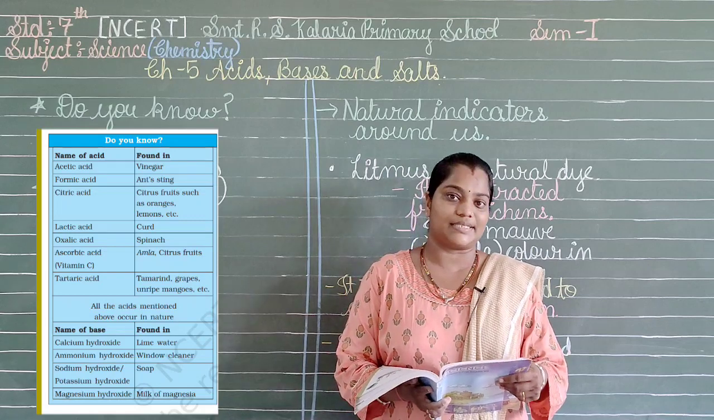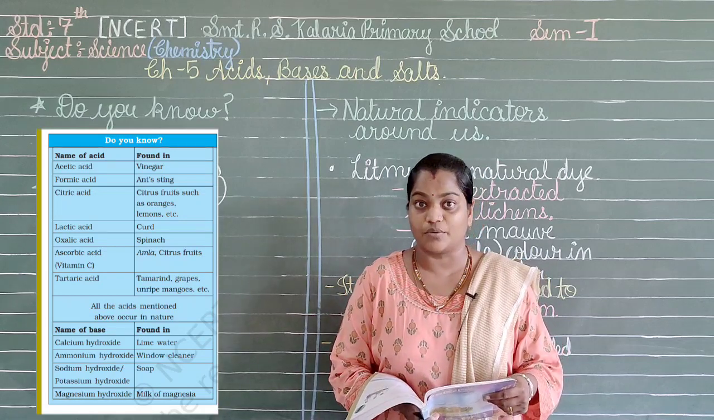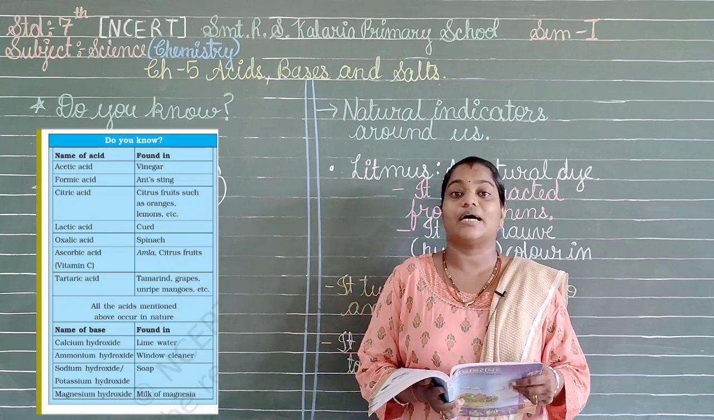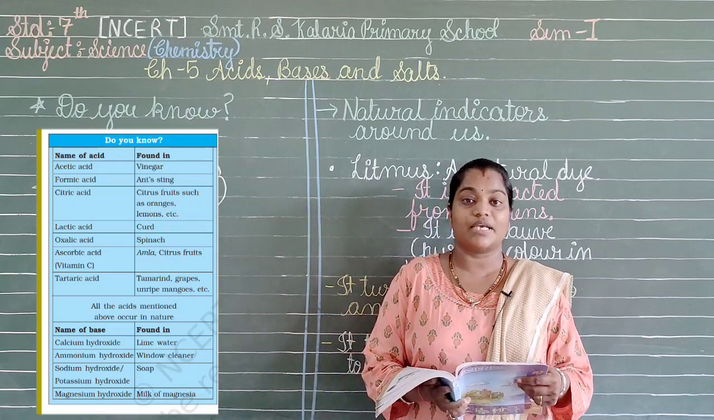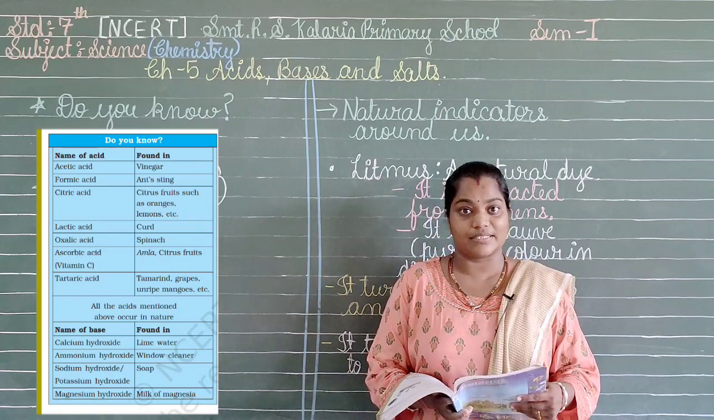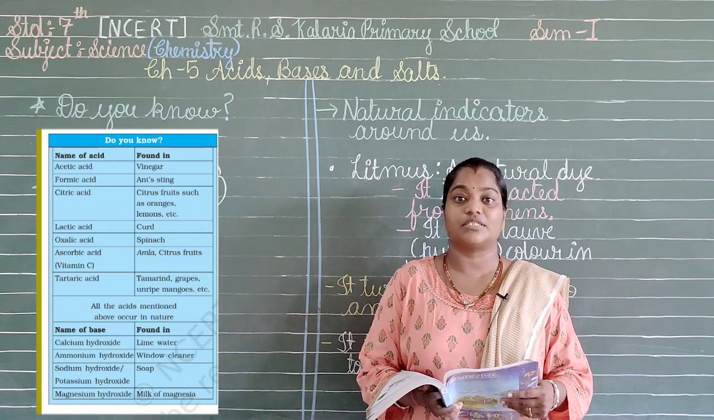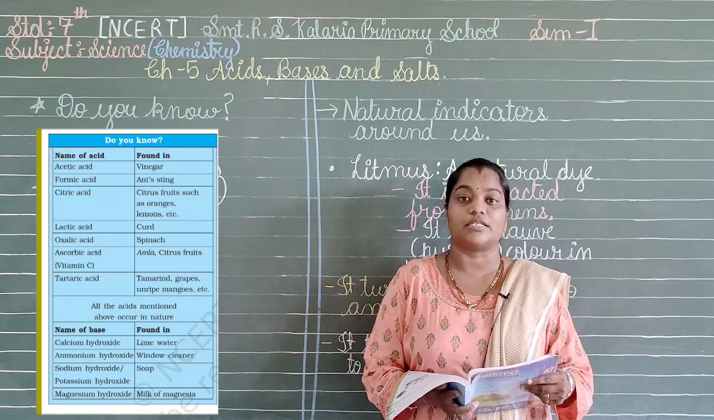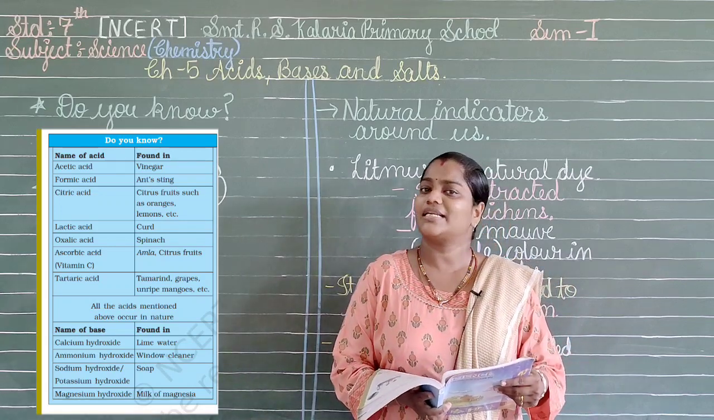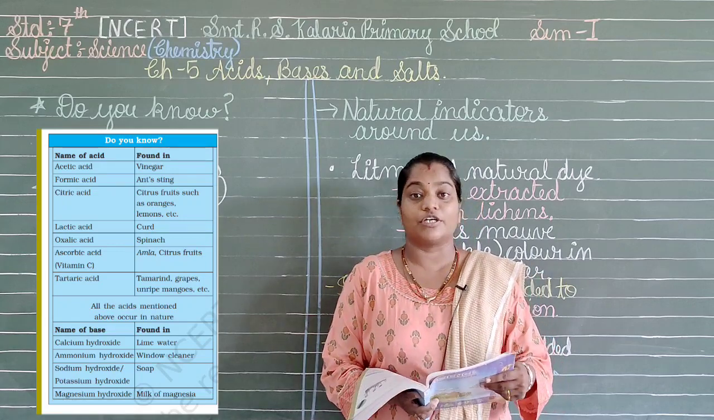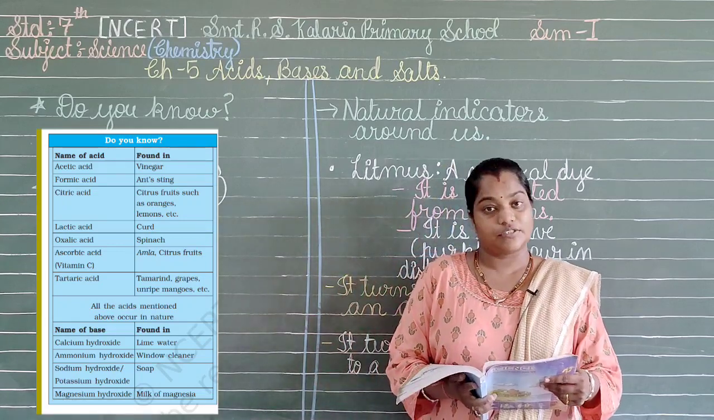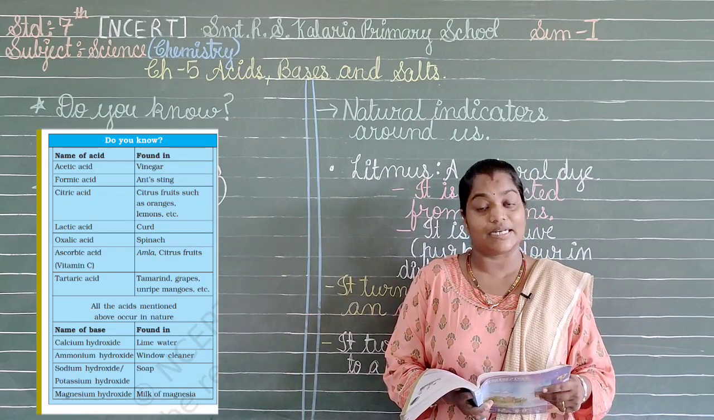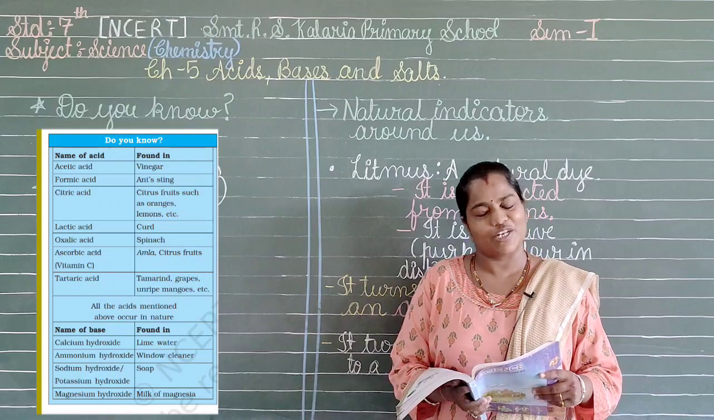Then we have formic acid. Where is this formic acid found? It is available when an ant bites us, so it is in the ant's sting. Next we have citric acid. The name would be known to you because it is heard by almost everyone. It is found in citrus fruits such as oranges, lemons, and many other citrus fruits. Next we have lactic acid. Yes, it is available in the curd which we love to eat.